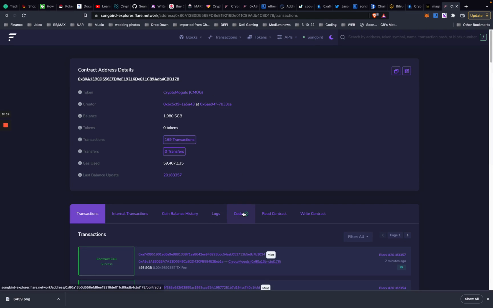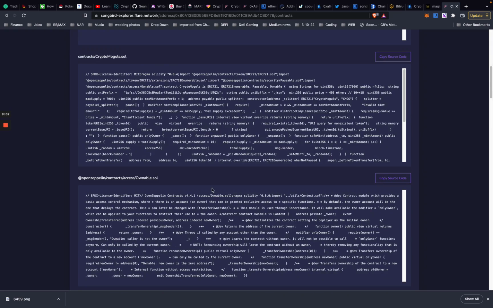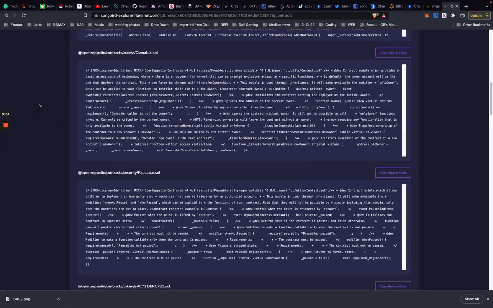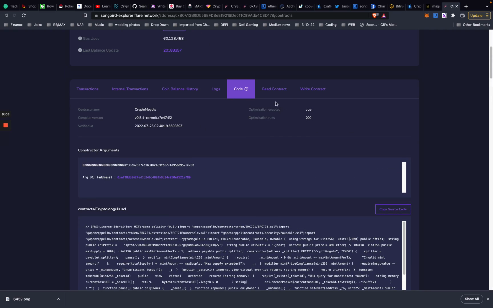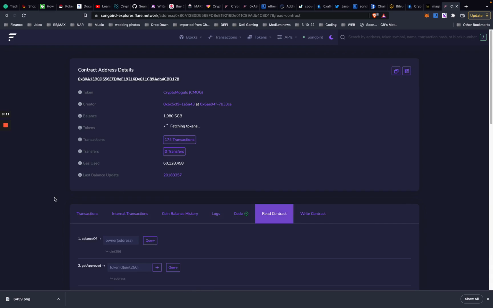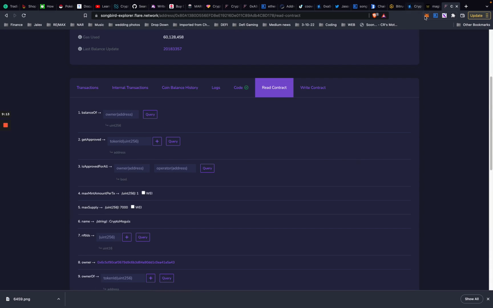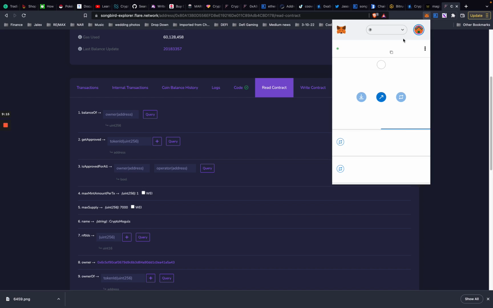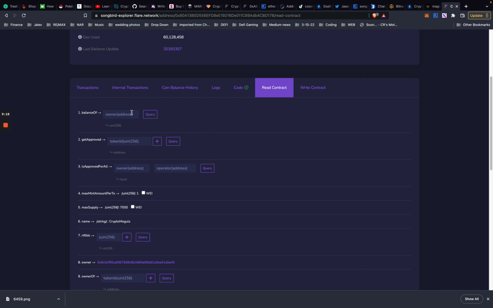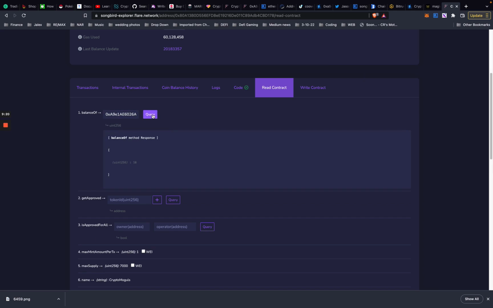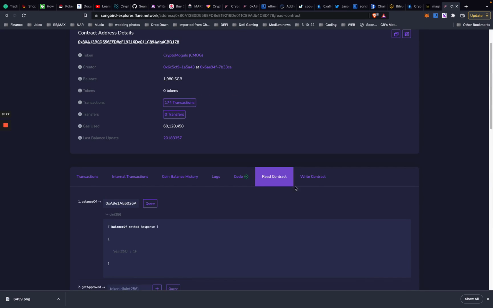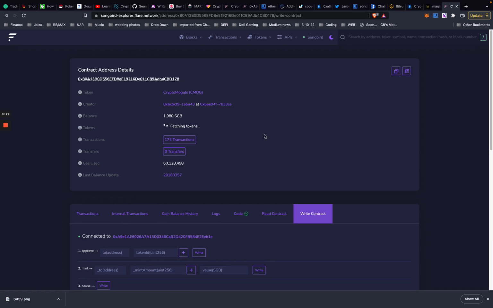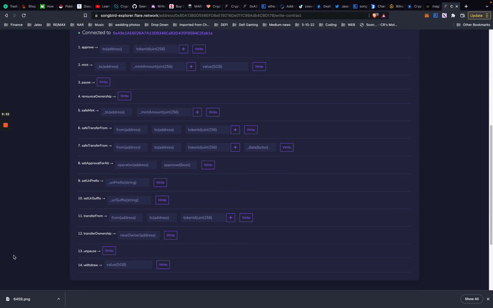You can view the contract. We have a verified contract. Everything's published. Everything's MIT license. It's free use. You can read things on the contract if you need to, like if you have an address here, type that, see how many that address holds, and you can go and write the contract. You can also transfer NFTs this way.